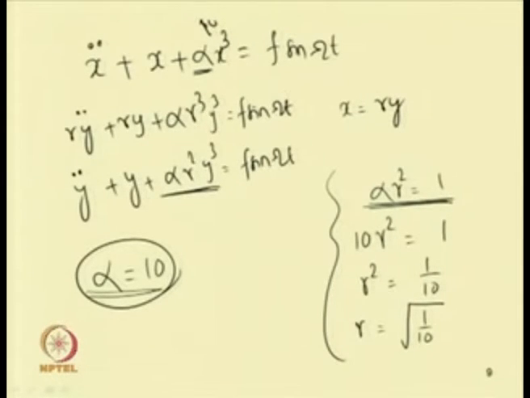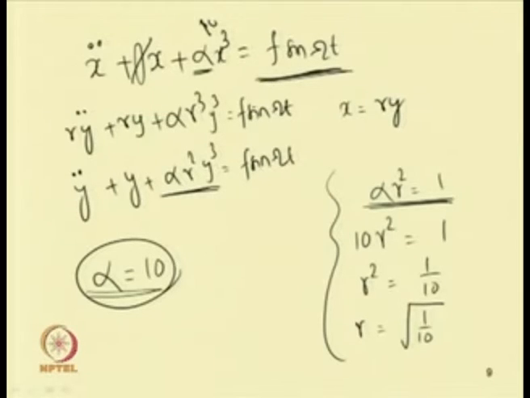But this external excitation term, if the coefficient of the external excitation term is one or more orders less than the coefficient of the linear term, then we can tell this to be weak nonlinear or weak forcing.